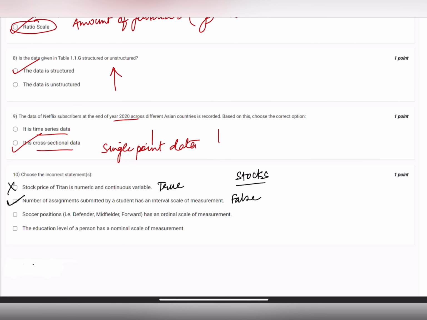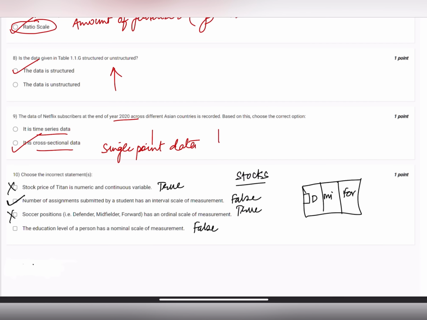Soccer position, that means defender, midfielder, forward, has an ordinal scale of measurement. This is true. Why do I say so? Because in a soccer field, I don't know if I've drawn this correctly, but concept-wise, if this is my goal post, then I have defenders, then I have midfielders, then I have forwards. So this would be ordinal. First defenders, then midfielders, then forward players.